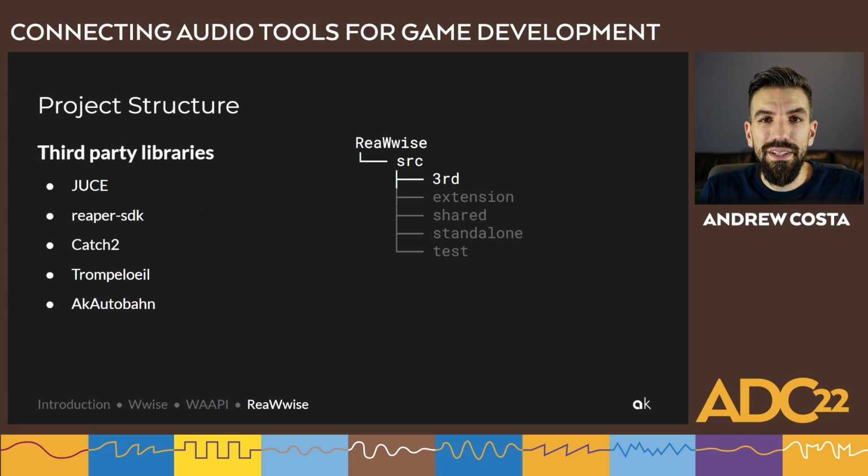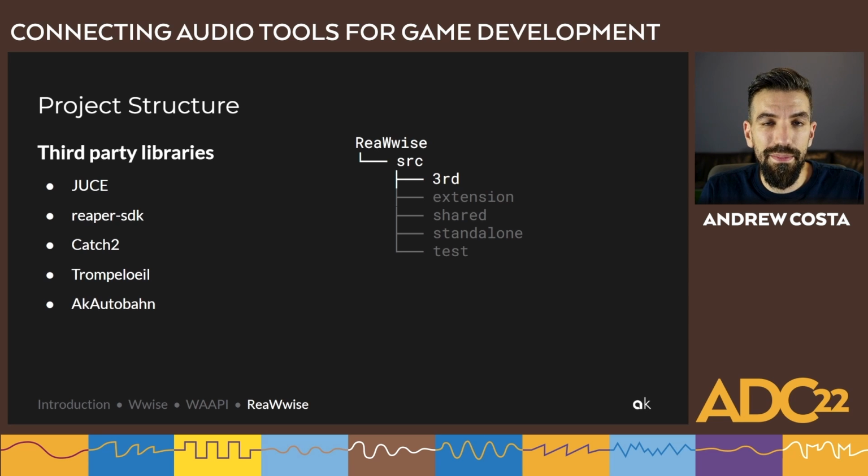All right, so let's jump into the ReaWwise code base. We'll start off with the project structure. Let's look at a folder called third. This folder contains all of the third-party libraries we use in the code. The main third-party library in use is JUCE. It may have been obvious when you saw the user interface during Bernard's demo. There's a lot of unaltered JUCE components, so it might have been obvious that we're using JUCE.